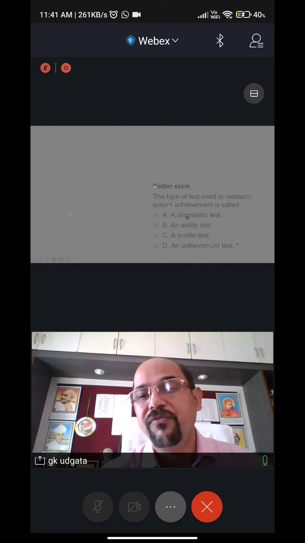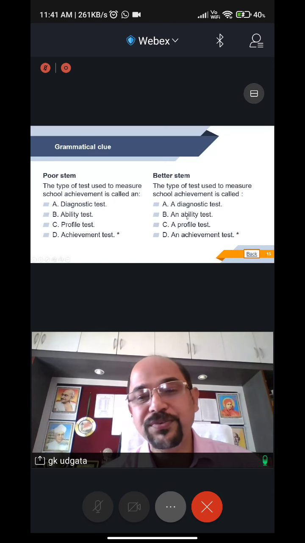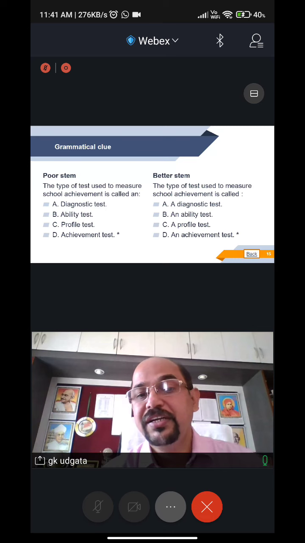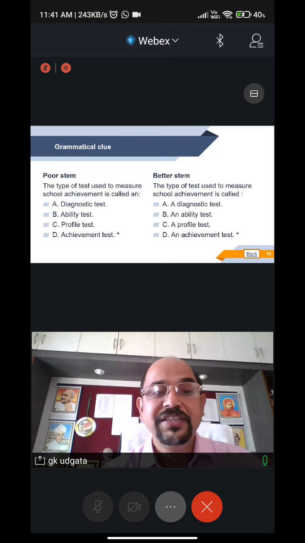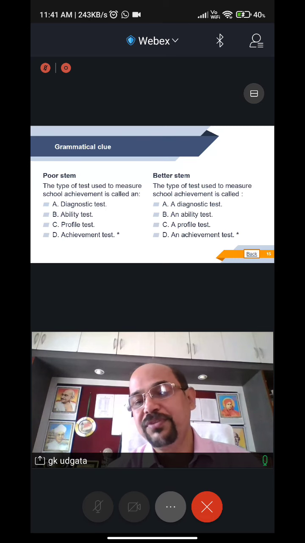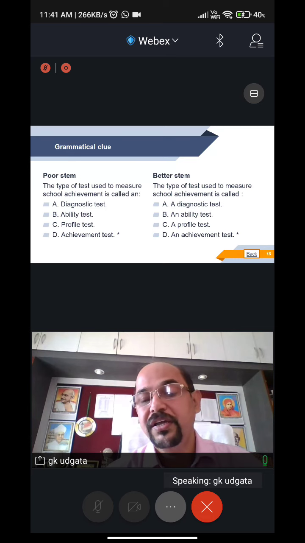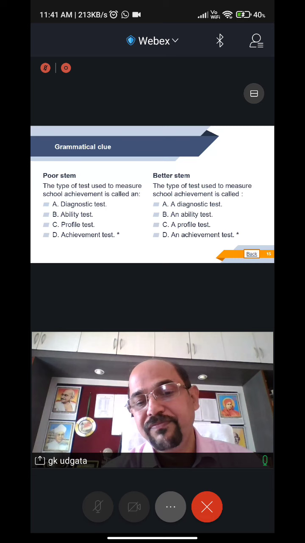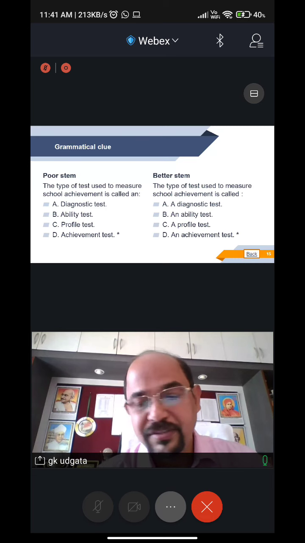You should avoid it. So the better way is to keep the same options, but look at how the question is changed. The type of test, say, only the word "an" is removed from this, and that is used as a prefix for the options, and thereby, unless the child knows, the child will not be able to guess.